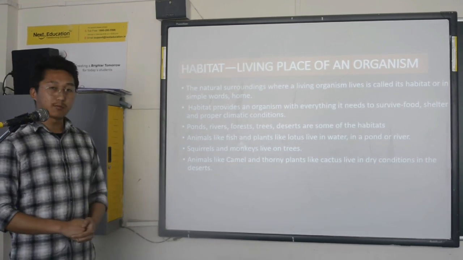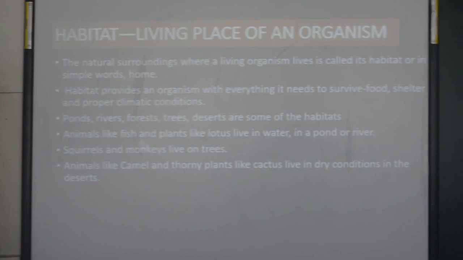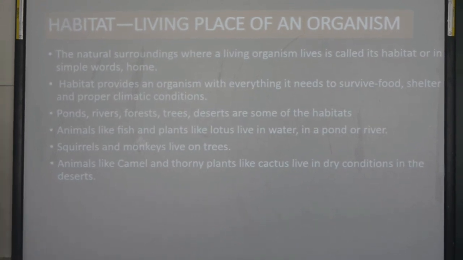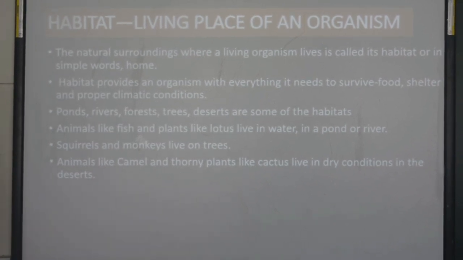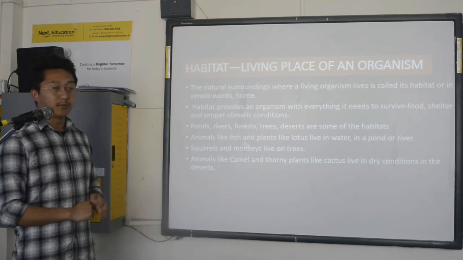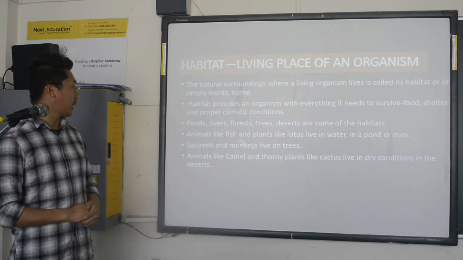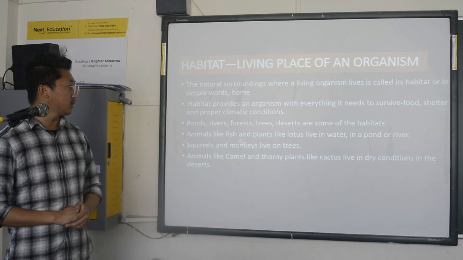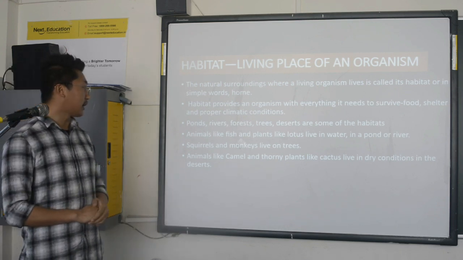You can see on the screen in the first point, and in the second point, a habitat provides an organism with everything it needs to survive: food, shelter, and proper climatic conditions. The animal or organism is provided with all these components from the habitat it lives in. Ponds, rivers, forests, trees and deserts are some of the common habitats we find in nature.